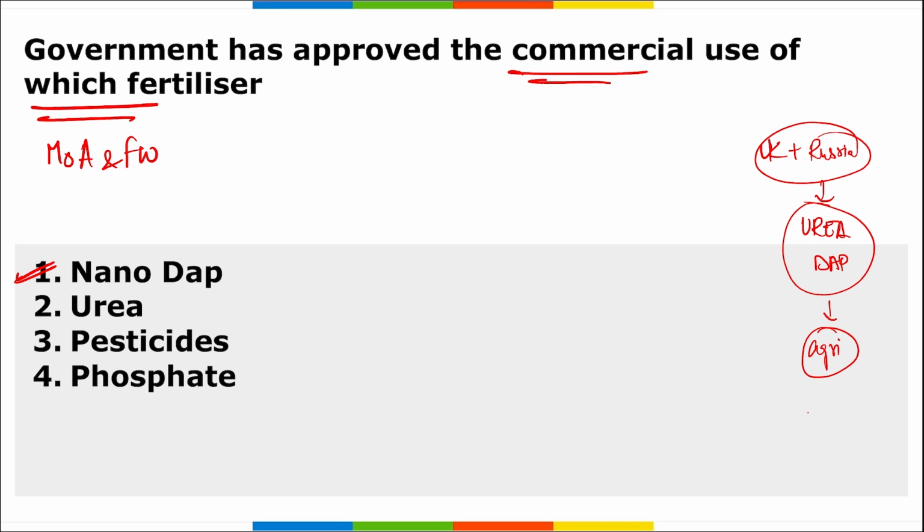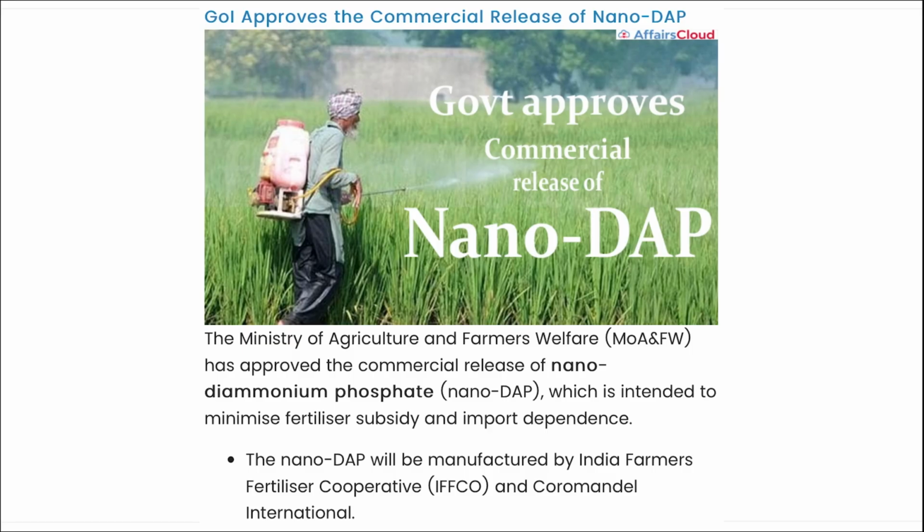Even India went for a G2G agreement with Nepal in order to procure urea. Alright, and now the Ministry of Agriculture and Farmers Welfare has approved the commercial release of Nano DAP, which intends to minimize the fertilizer subsidy and import dependence. Alright, highly important, take a note of it.